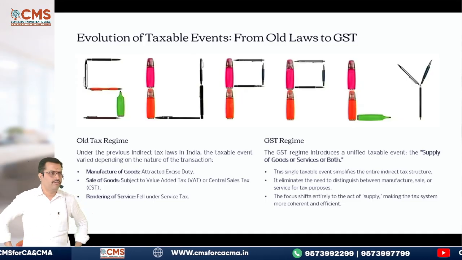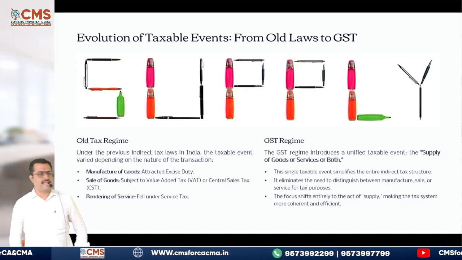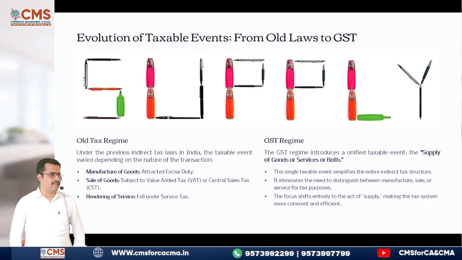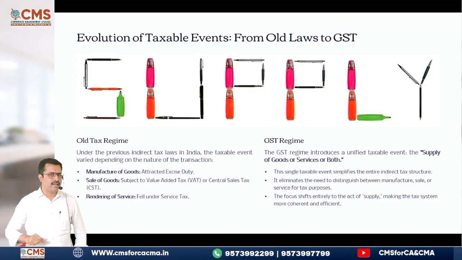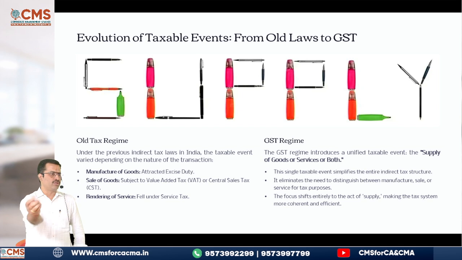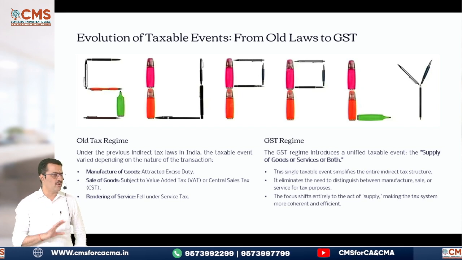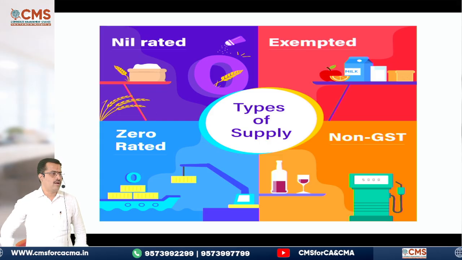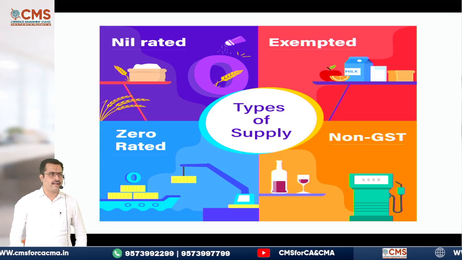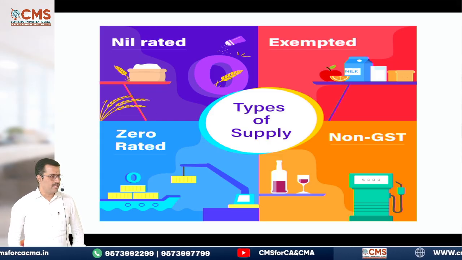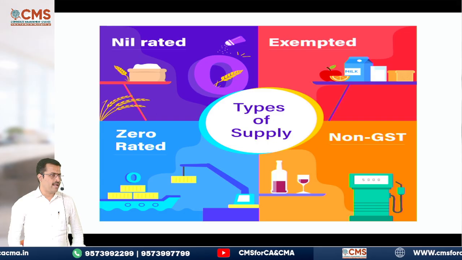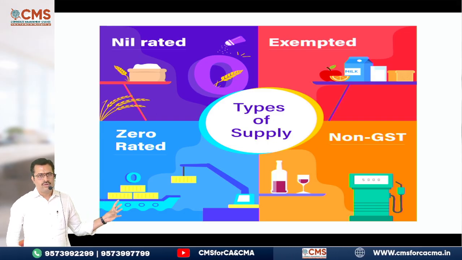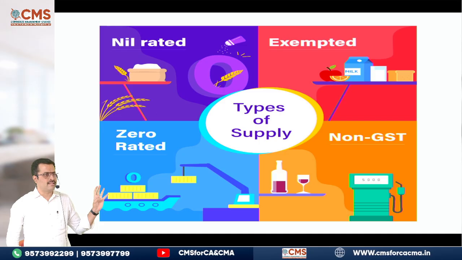Right. If you see, I have given you first the taxable event. Taxable event is nothing but supply in our GST, but in the old laws, there were various taxable events which was leading to confusion. Hence, they have converted it into a simple law, which is our GST law. Now, as I was telling you just now, nil rated supply, exempted supply, zero rated supply, and non-GST. Very clearly, with the help of the images I have given you, it will become easy if you just visualize this and write in the exam.